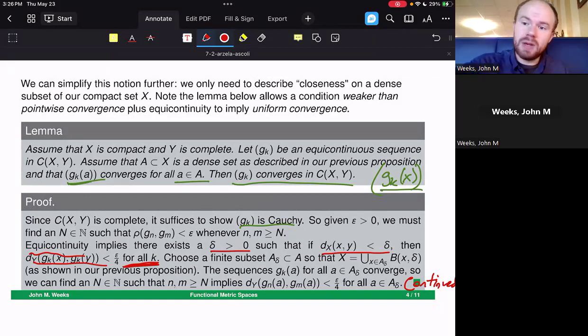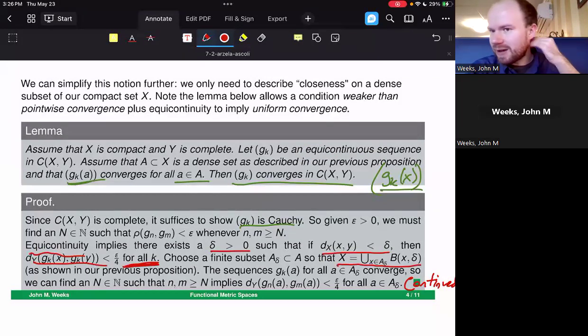And it's important in this argument that as we jump from G sub k to G sub L, we have that same epsilon over 4 bound. Otherwise, things can get out of hand. That's where we're utilizing equicontinuity here. Let's choose a finite subset A sub delta, subset of A, so that X is a union of these A sub deltas here, as shown in our previous proposition.